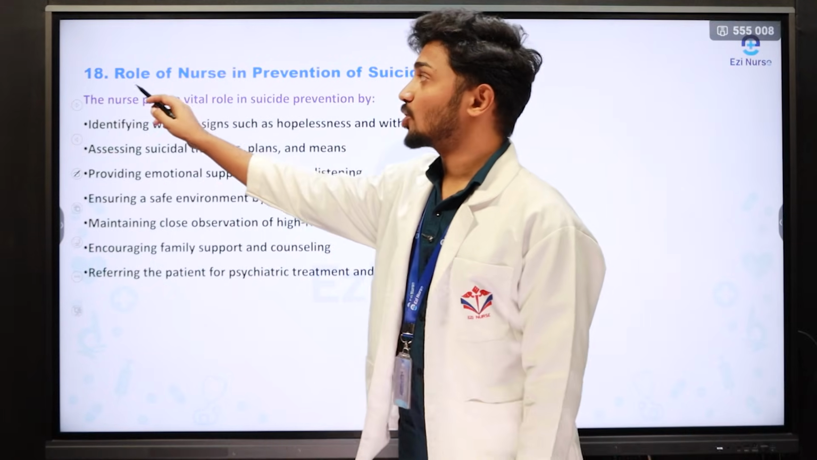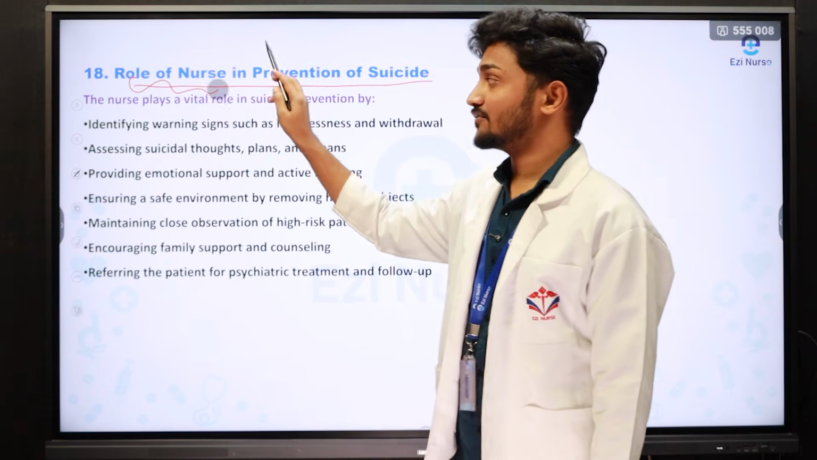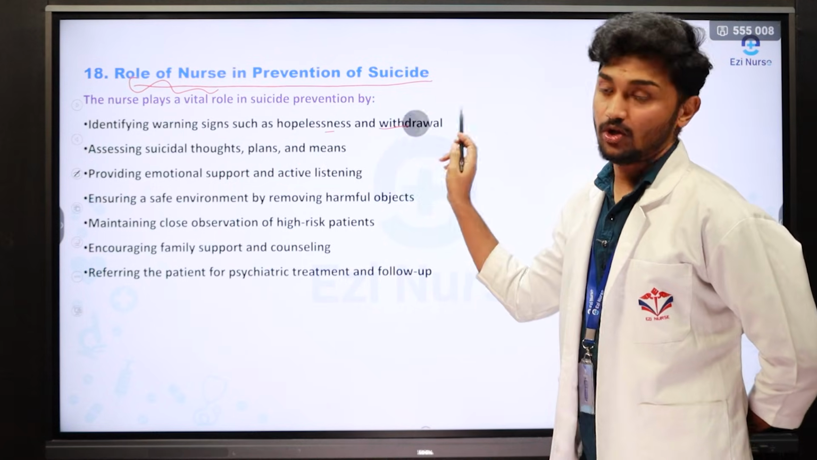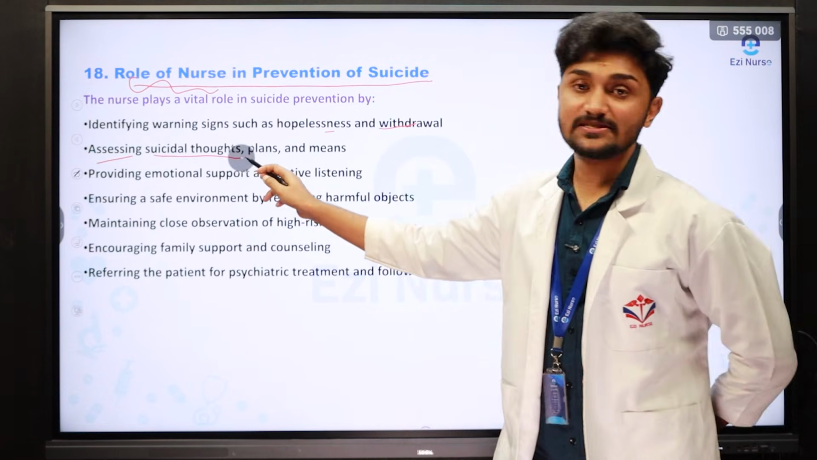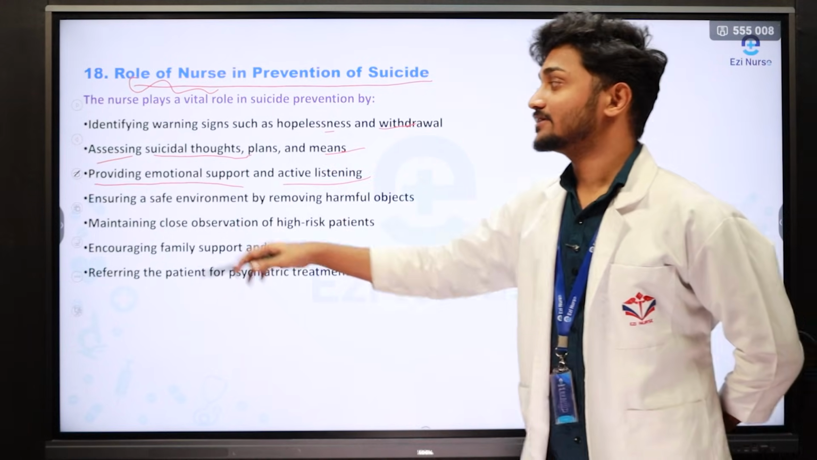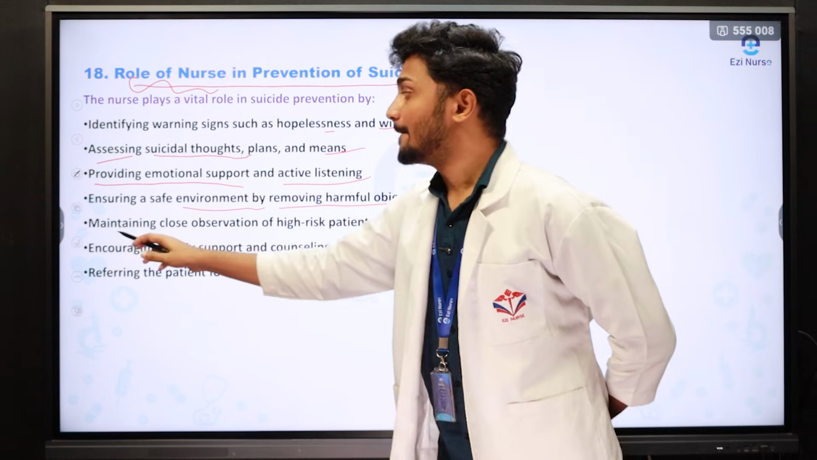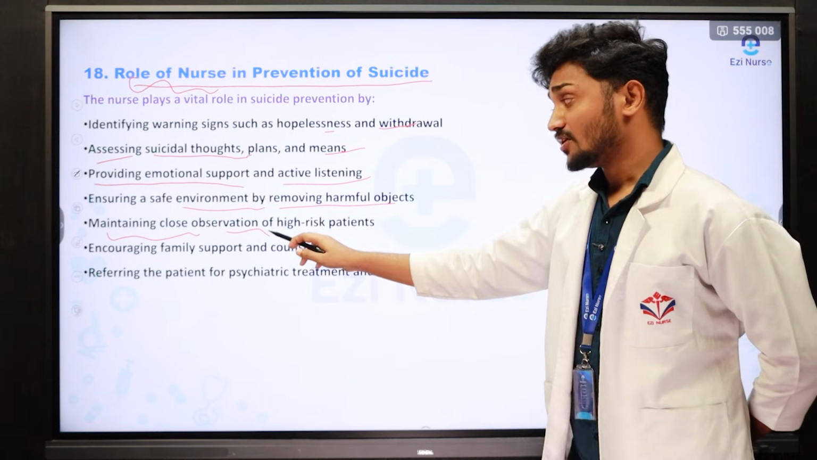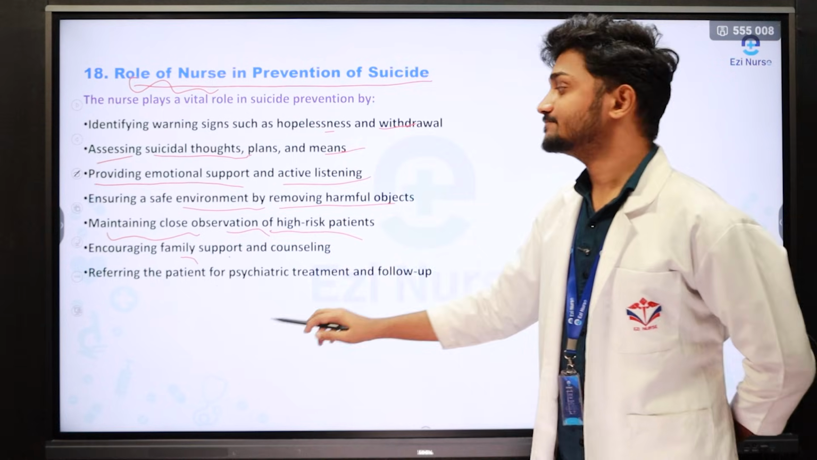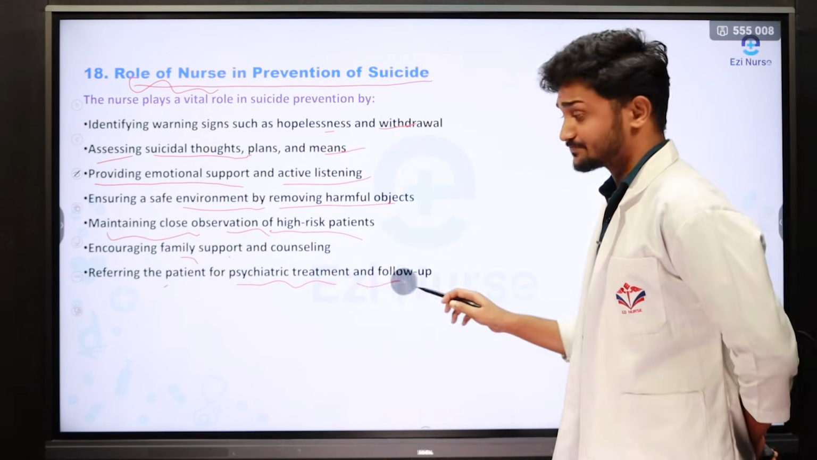The next question is the role of nurse in the prevention of suicide. Here you need to write the roles and responsibilities of the nurse. The first point is identifying warning signs such as hopelessness and withdrawal. The second is assessing suicidal thoughts, plans and means. The third is providing emotional support and active listening. Fourth is ensuring a safe environment by removing harmful objects. Next is maintaining close observation of high-risk patients. Next is encouraging family support and counseling. The last is referring the patient for psychiatric treatment and follow-up.